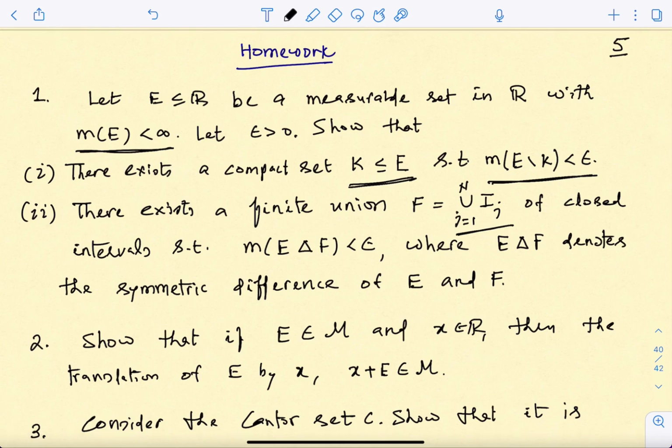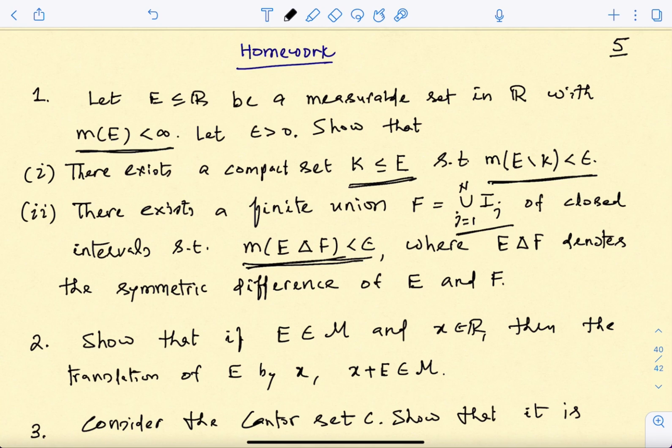I am not saying here that the capital F is contained inside E. There can be some overlap here and there because I am taking intervals, but what you can always make sure is that the measure of the symmetric difference, E minus F and F minus E, is small. So this F need not be completely inside E, but the part which goes outside is going to be very small.